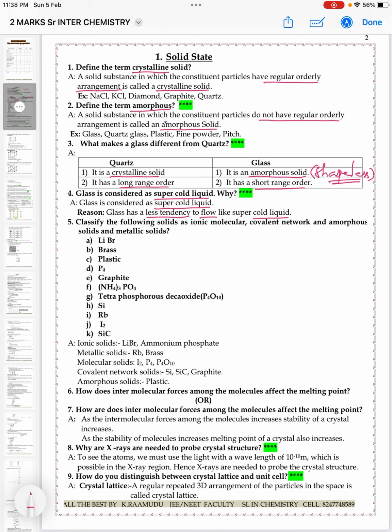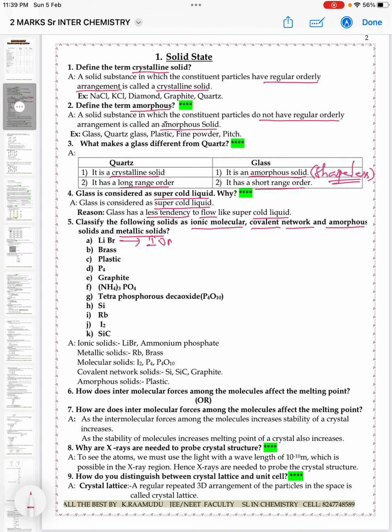And in question number 5, they're asking a classification, that is, classify the following solids as ionic, molecular, covalent network, amorphous solids and metallic solids. So we have to identify: lithium bromide, brass, plastic, P4, graphite, ammonium phosphate, tetraphosphorus decaoxide, silicon, rubidium, iodine, SiC, carborundum as we say.